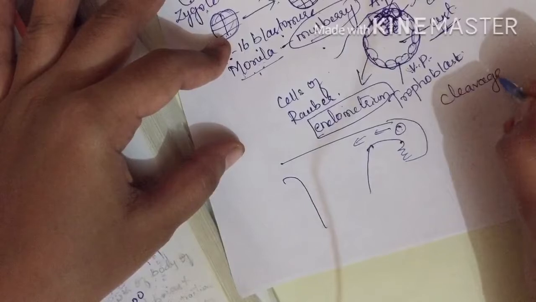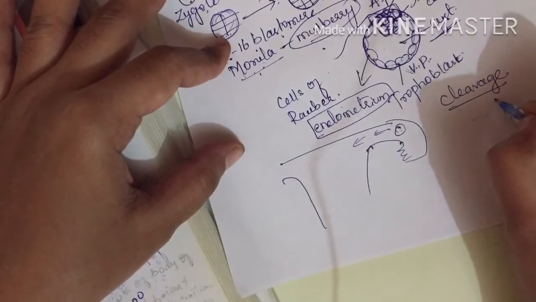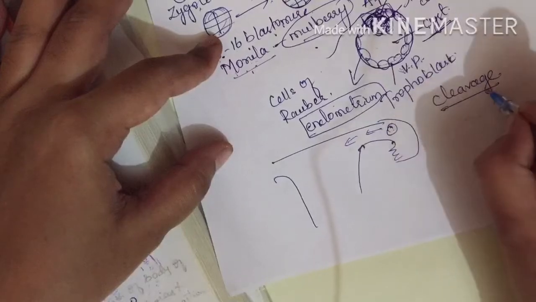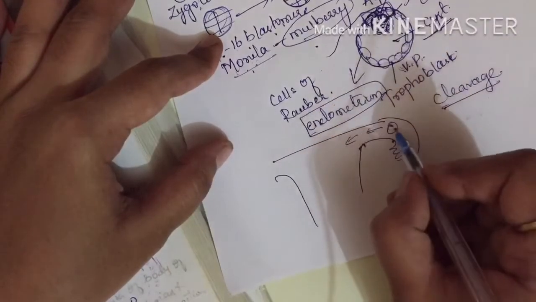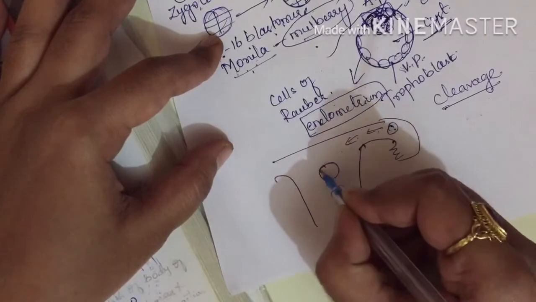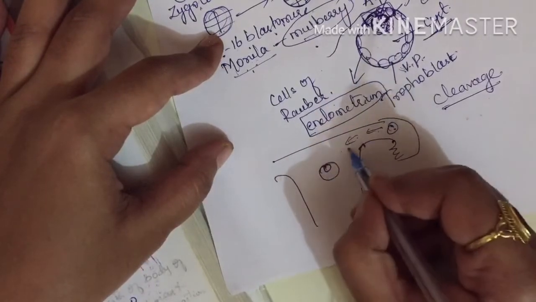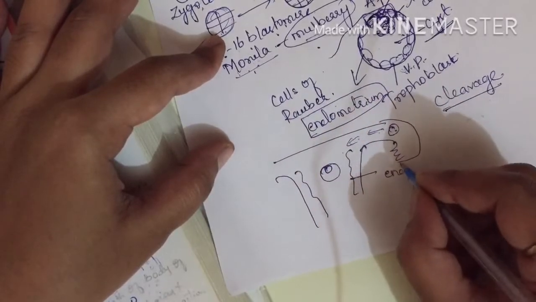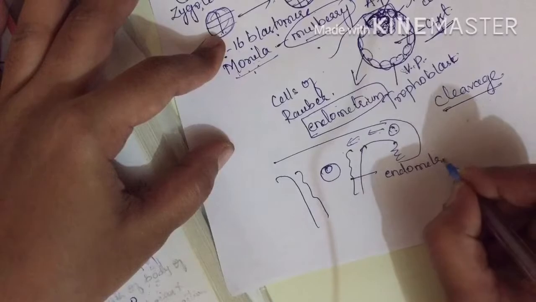That simple mitotic division we call here cleavage. Commonly we say the cell is dividing; here when the zygote divides, we call it cleavage. So when the zygote undergoes cleavage, it reaches the blastocyst stage. Now this layer which I have drawn, let me mention it as endometrium.